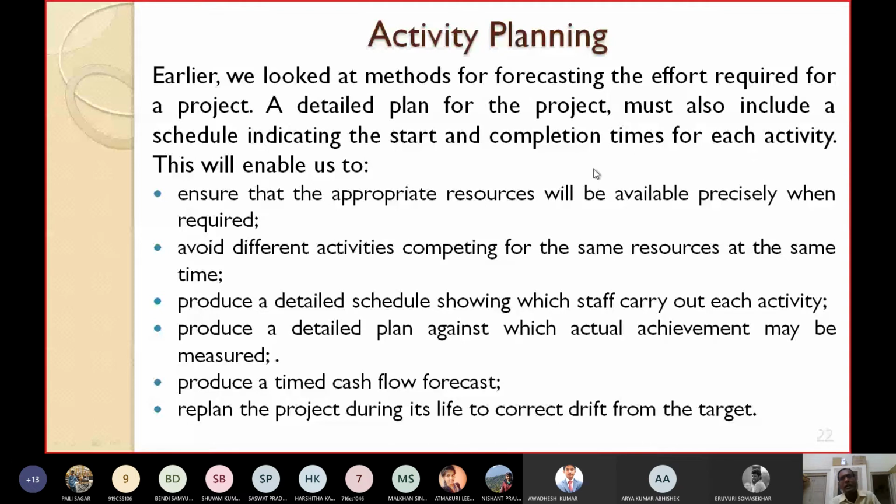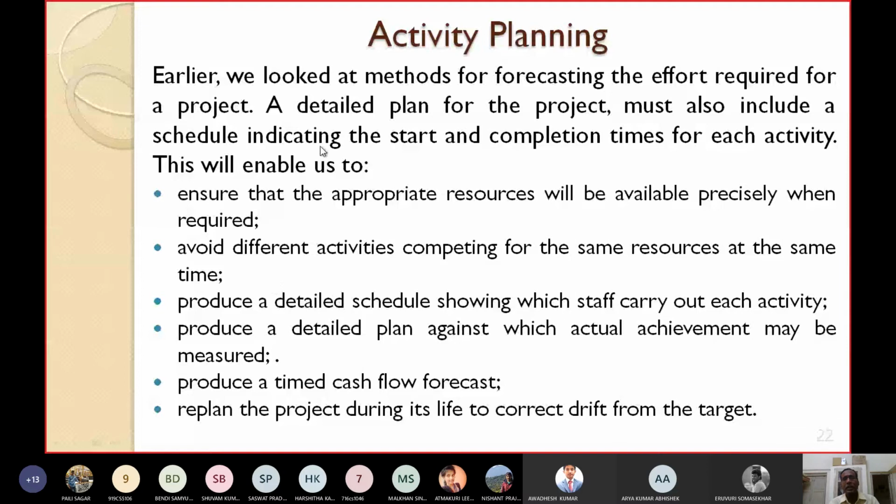A detailed plan for the project must also include a schedule indicating the start and completion times for each activity. Why do this? This will enable us to ensure that the appropriate resources will be available precisely when required. Whenever any resource is required by an activity, it should be available. This is also required to avoid different activities competing for the same resource at the same time.